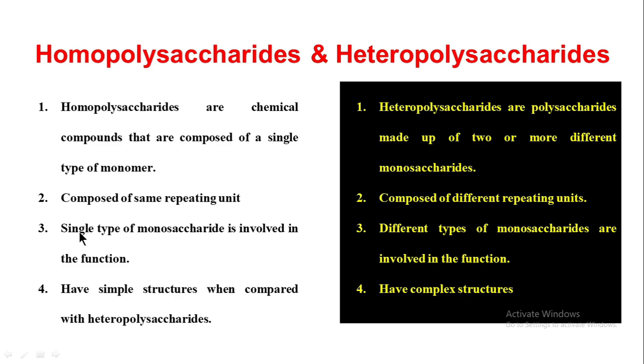The third difference is that a single type of monosaccharide is involved in the function of homopolysaccharides, whereas in heteropolysaccharides different types of monosaccharides are involved in the function. Homopolysaccharides have a simple structure when compared with heteropolysaccharides. So heteropolysaccharides have a complex structure. So this is another short answer, the difference between homopolysaccharide and heteropolysaccharide.